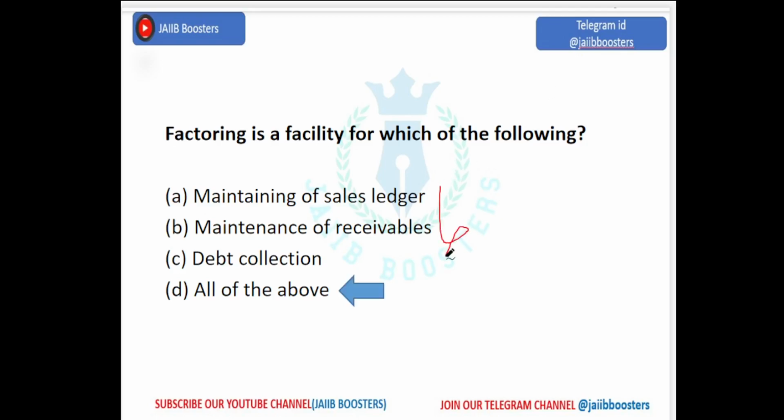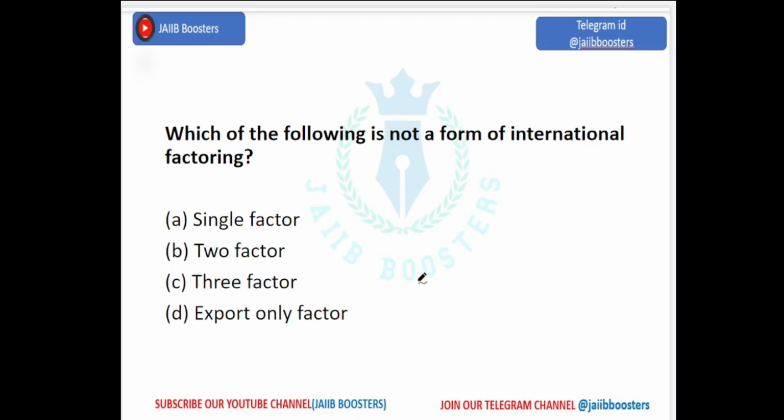All these three facilities will come under factoring. Which of the following is not a form of international factoring? Single factor, two factor, three factor, export only factor. Single factor, two factor, and export only factor are forms of international factoring. Three factor is not a form of international factoring.